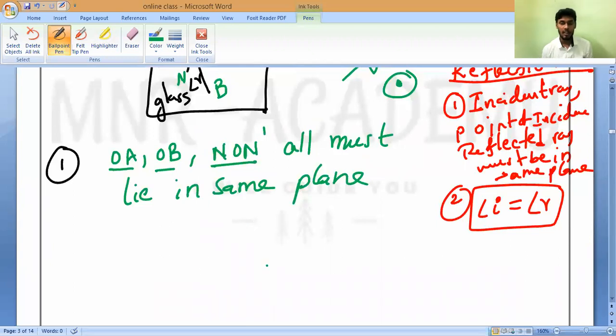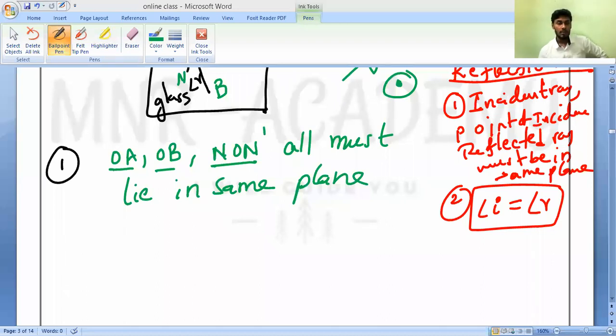It means the incident ray, the refracted ray and the normal at the point of incidence must all lie in the same plane. All of you should write. That is the first point. That is the first law of refraction of light. You can write: according to the first law of refraction of light, all of you must write.